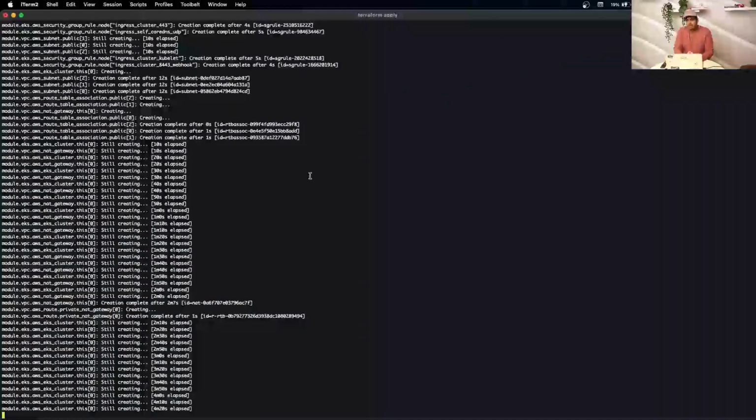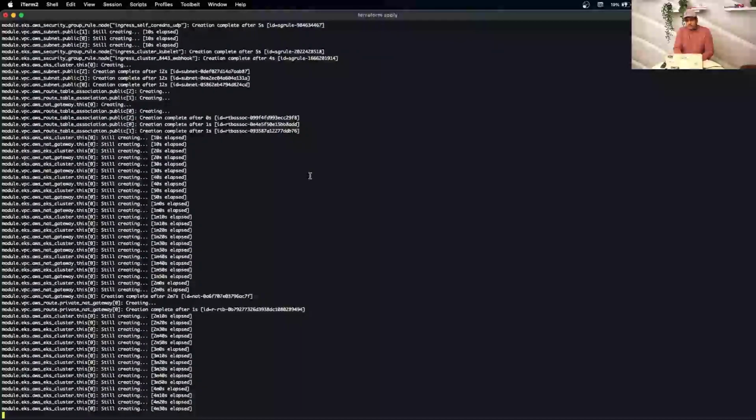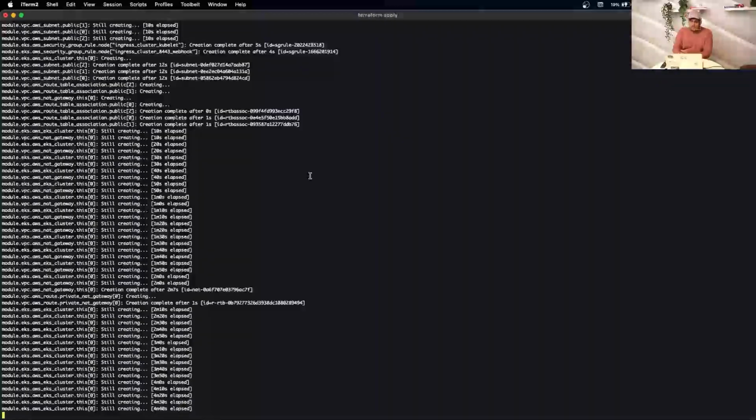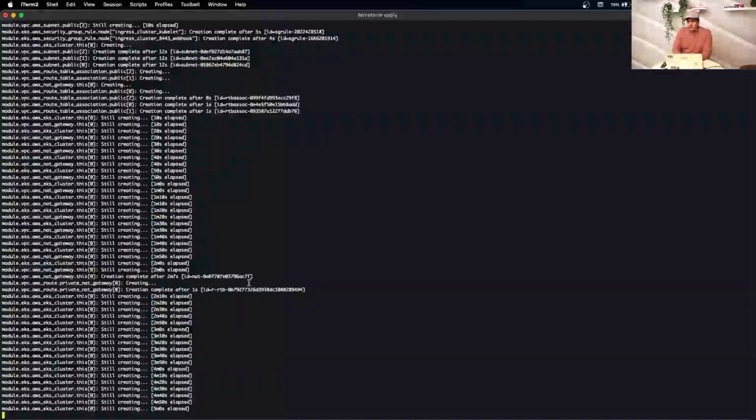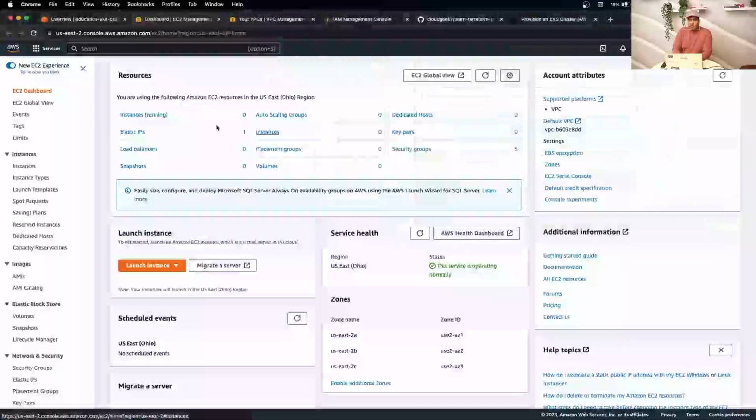The whole reason for this demo is to show you the power of automation. So this is basically out-of-the-box scripts which I'm executing to create an EKS cluster in a completely new, in any AWS account, without any restriction. So this is the power of automation. Terraform really is very useful as infrastructure as code to create and manage your resources on the AWS cloud. This is really cool.